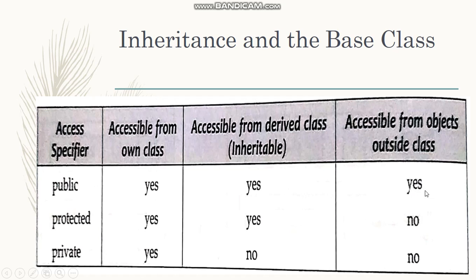So outside the class only public is allowed, protected and private are not allowed with the help of an object. This means that we have to convert all the private and protected members into public before accessing them with the help of an object.